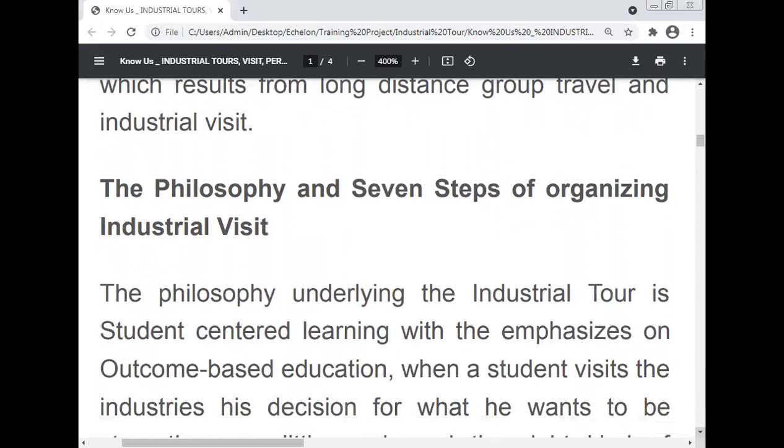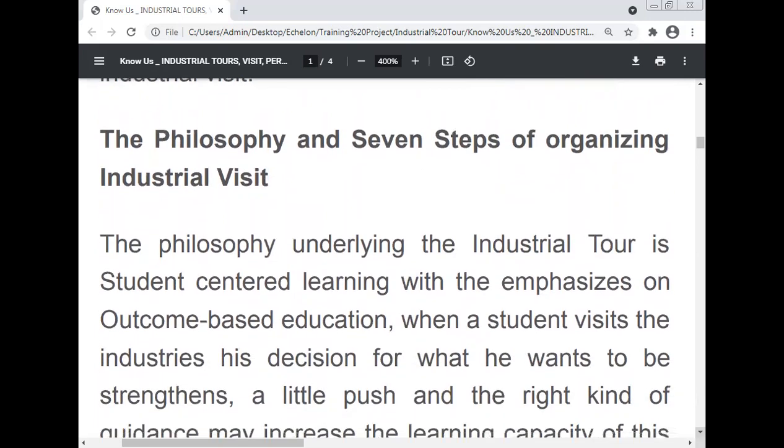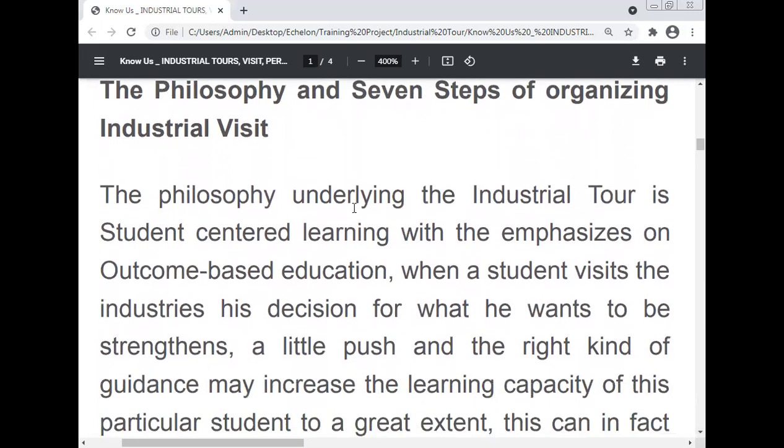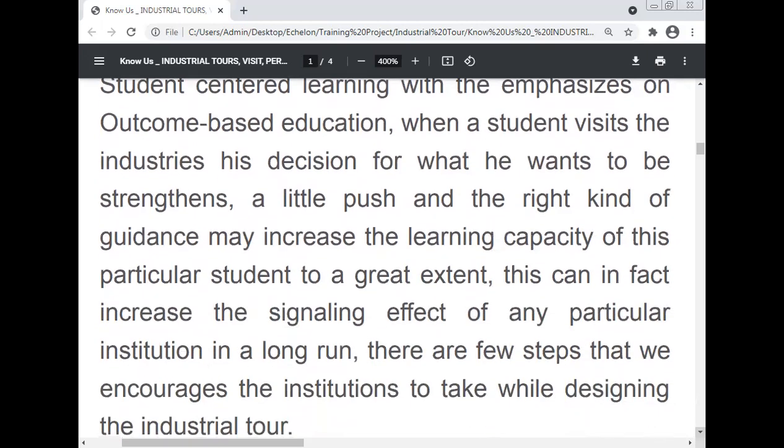The philosophy and the 7 steps of organizing the industrial visit. The philosophy underlying the industrial tour is student-centered learning with the emphasis on outcome-based education. When a student visits the industry, his decision for what he wants to be strengthens with a little push, and the right kind of guidance may increase the learning capacity of this particular student to a great extent. This can in fact increase the signaling effect of any particular institution in the long run.